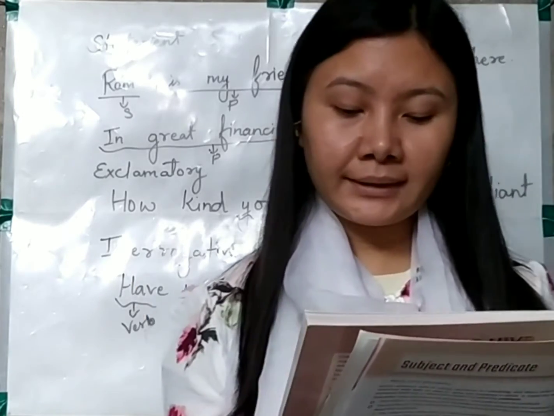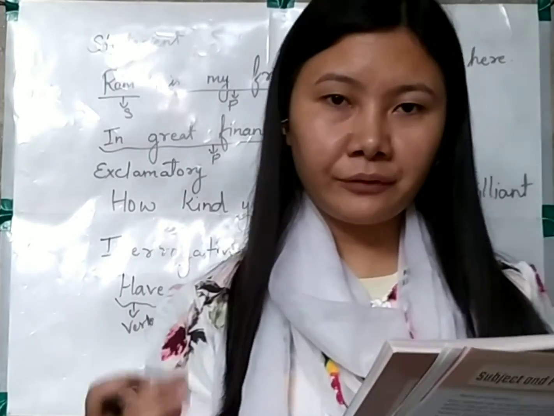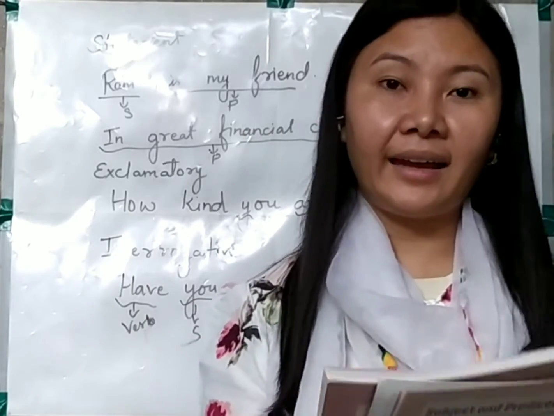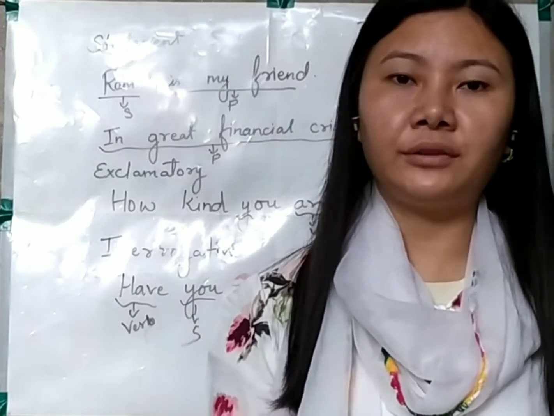In the fourth example you can see, are they solving a maths problem? So you can see are, which is a verb, is followed by they. Similarly in the fifth example you can see, is Rekha an actress? So is, which is a verb, is followed by Rekha, that's the subject of the sentence.